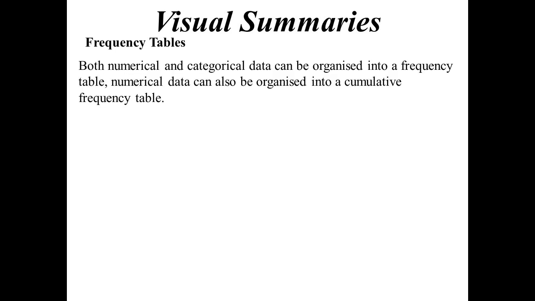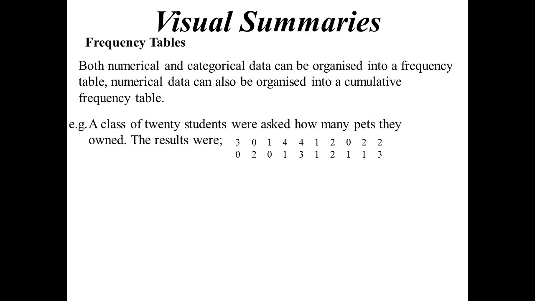So frequency tables, probably the first thing you looked at with statistics. Now both numerical and categorical data can be placed into a frequency table. Now numerical data can then also be put into what we call a cumulative frequency table. So let's do this as an example. We've got a class of 20 students, and those students are surveyed to see how many pets they own, and the results we've got here.